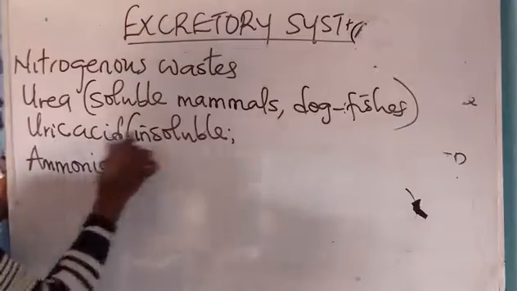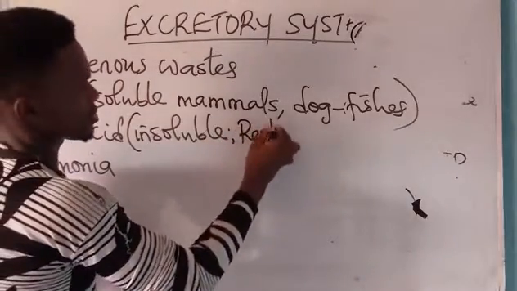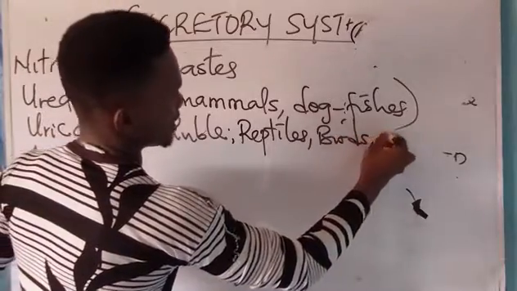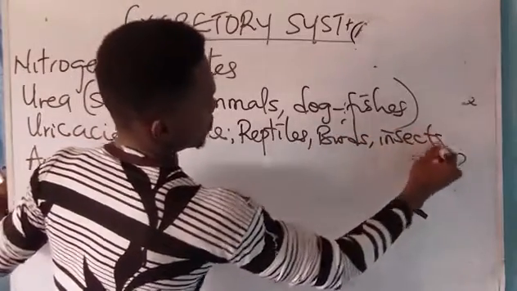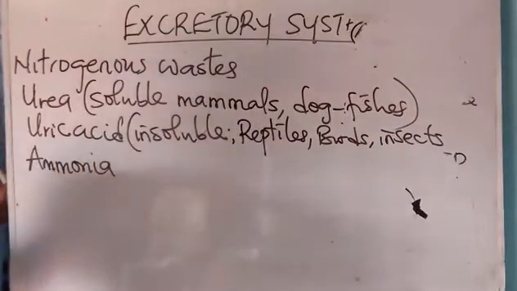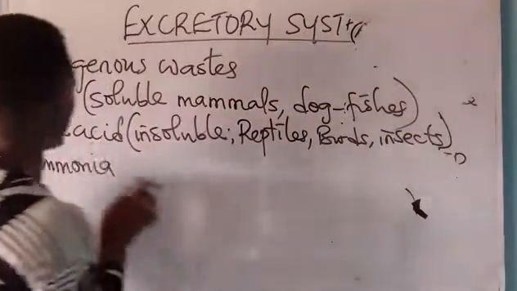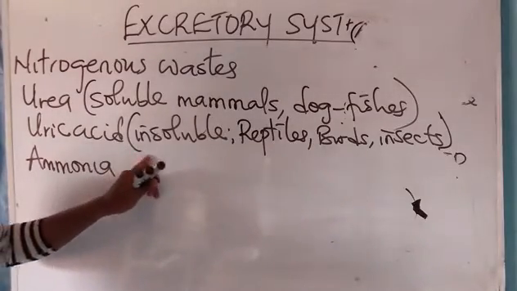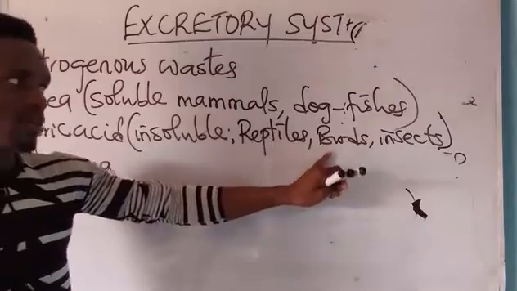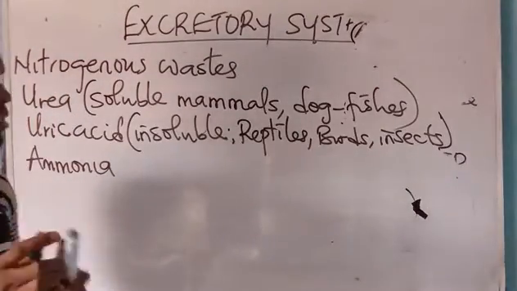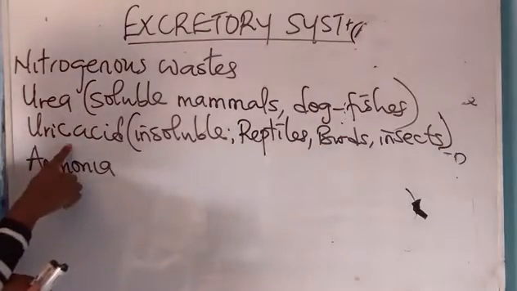It is excreted by reptiles, birds, and insects. Insects, birds, and reptiles have their major waste as what? Uric acid. It is of course insoluble. Reptiles, birds, and insects are animals that have their major waste as what? Uric acid.